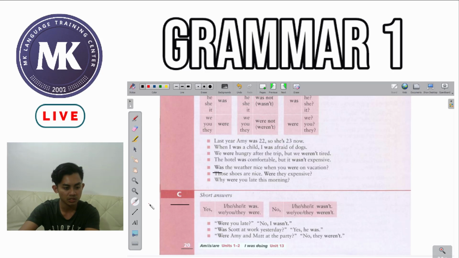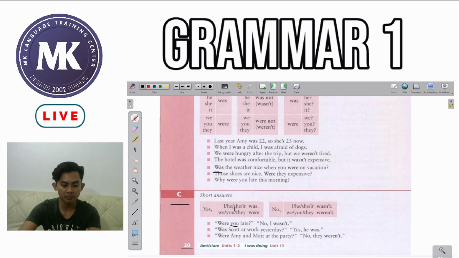So with that, let's continue with our example sentences right here. Were you late? No, I wasn't. So you see here that the person speaking asks the question, were you late? So it's talking to someone, and you must reply, I wasn't. If you look at the question, the one asking used the pronoun you.